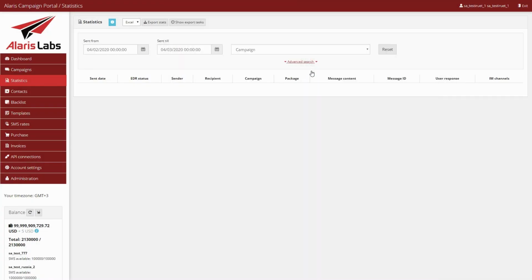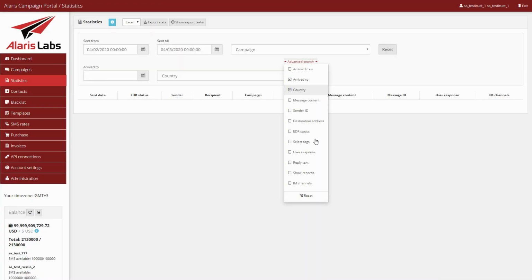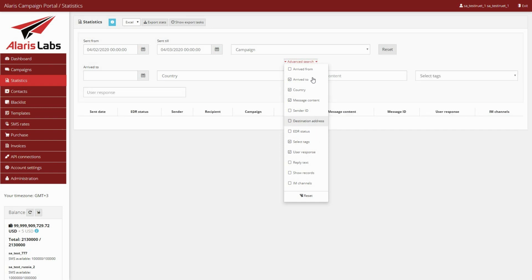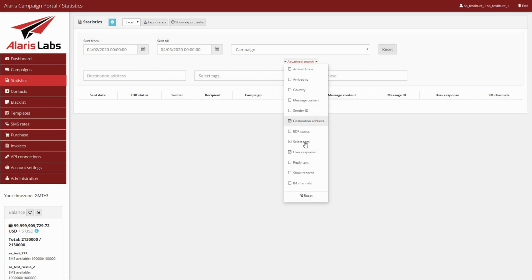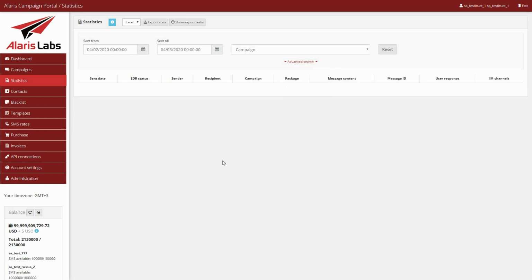The statistics page of Alaris Campaign Portal has been revamped for enhanced user convenience. The file control buttons have been moved to the top of the page. The additional EDR filters are hidden under the Advanced Search option, which allows the user to flexibly configure filters.